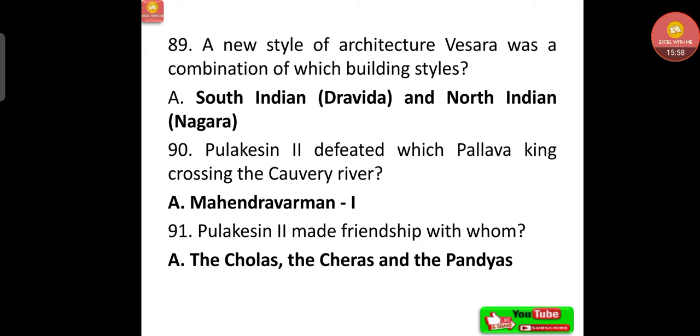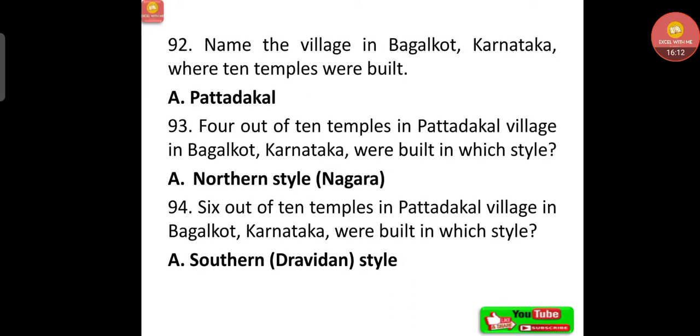Pulakesi II defeated which Pallava king crossing the Kaveri river? That is Mahendravarman I. Pulakesi II made friendship with whom? The Cholas, the Cheras and the Pandyas. Name the village in Bagalkot, Karnataka where 10 temples were built. That is Pattadakal. 4 out of 10 temples in Pattadakal village in Bagalkot, Karnataka were built in which style?